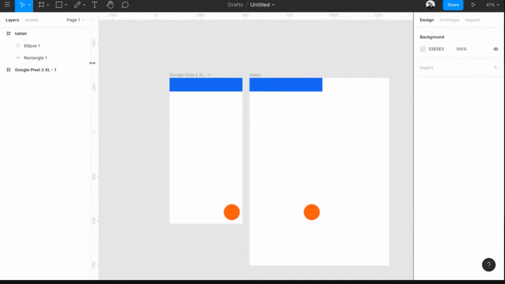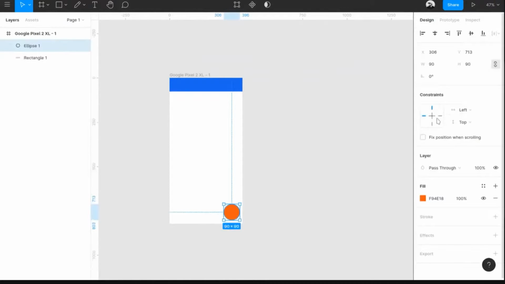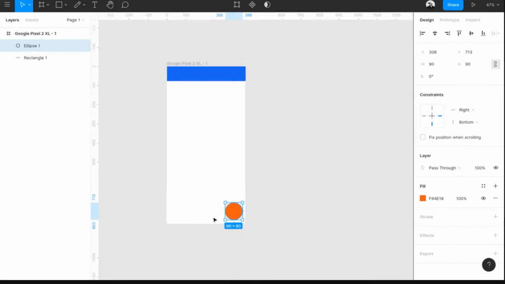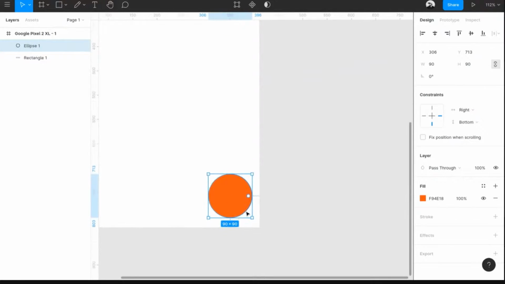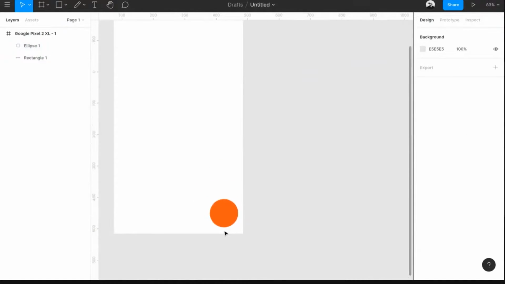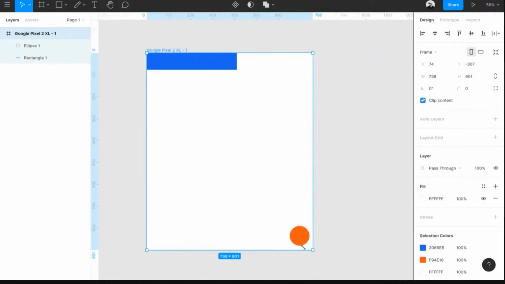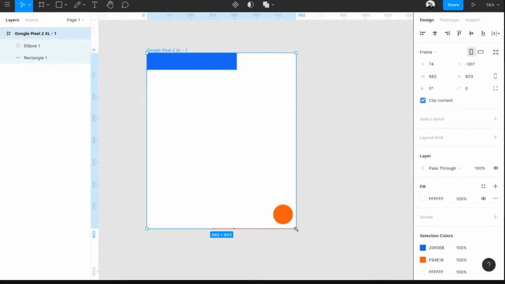To do that, let's delete this once again. Whenever we are dragging this thing, this should actually always be in the bottom right. So we'll change this constraint so that in the horizontal, it should always be on the right side, and in the vertical, it should always be at the bottom. If you zoom in, you can see the blue lines will appear on the right and the bottom side. Now when you scale it, if you click on it and drag it out, you can see the bottom part always stays there. The floating action button always stays to the right and bottom of the panel.